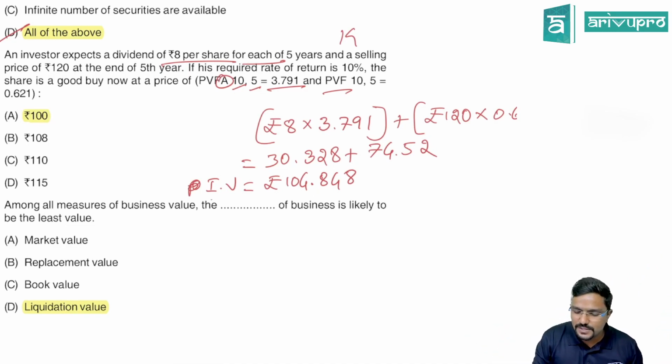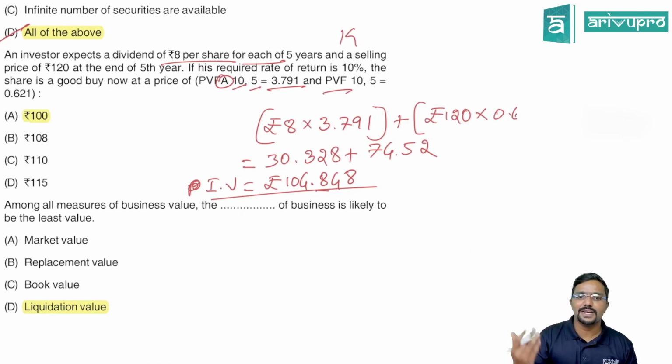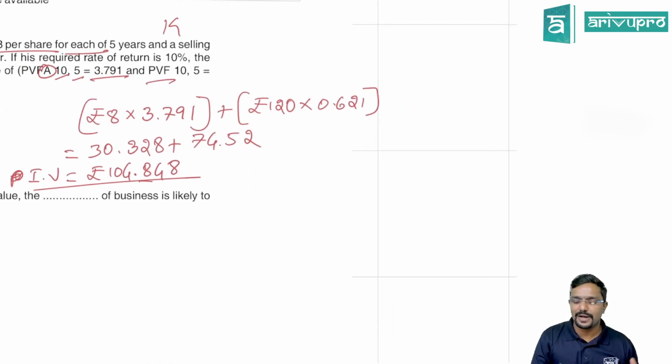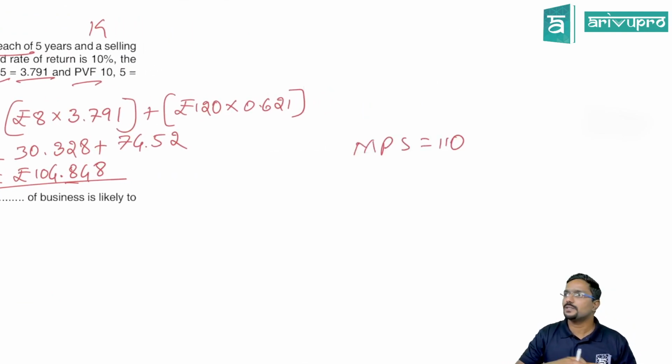So this is the actual value, theoretical value or intrinsic value, we call it as, of the share. In the market, if it is available at lower than this, we buy it. If not, what? Assume in the market the price of the share is 110. If I am holding this share, then I will sell it. Sir, what if I am thinking to buy it? Don't buy it. Why? Because it is overpriced in the market.